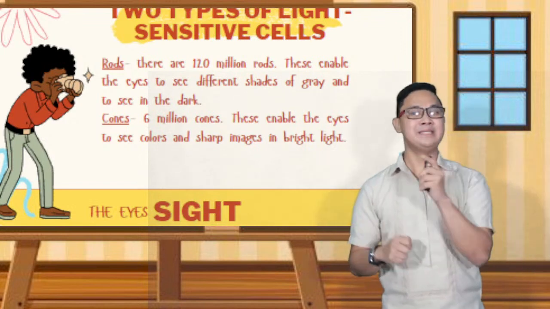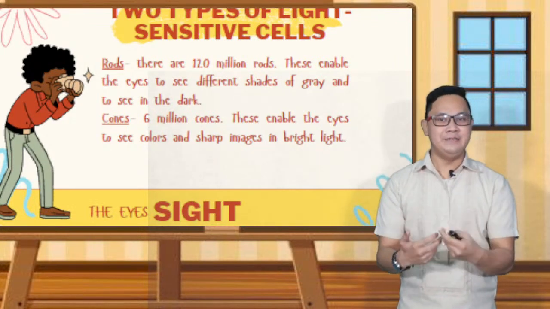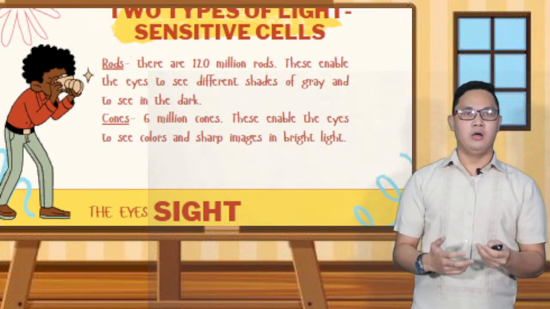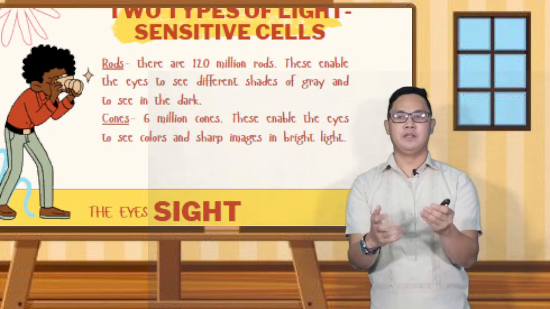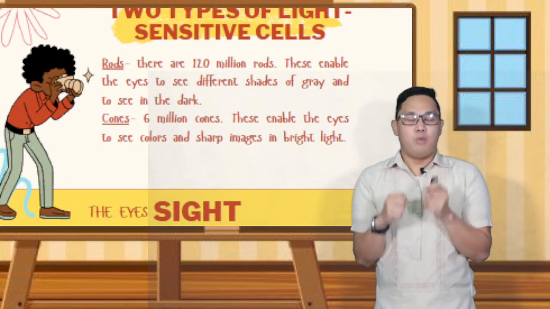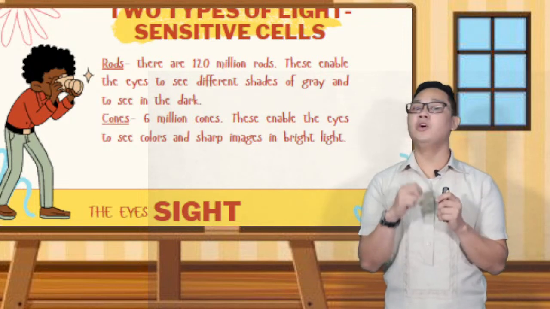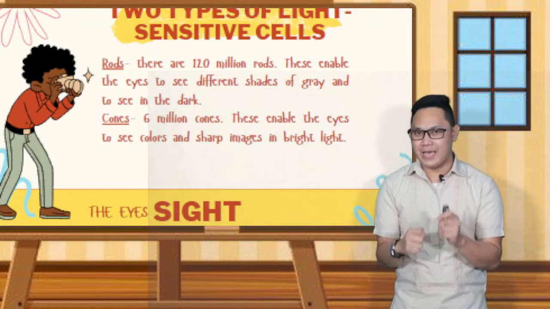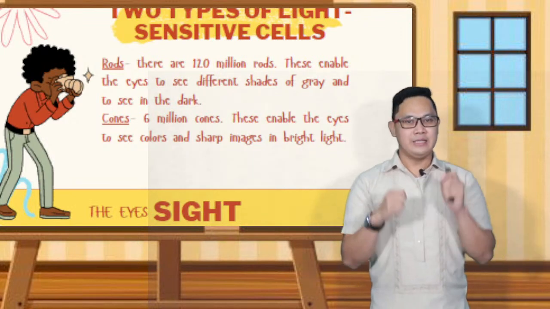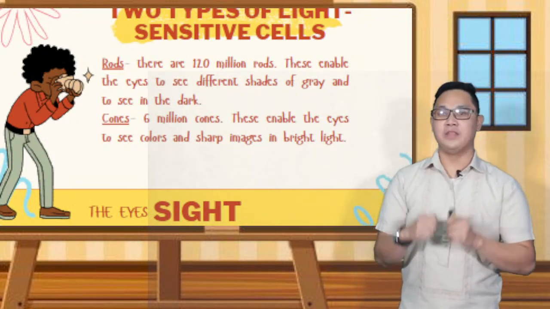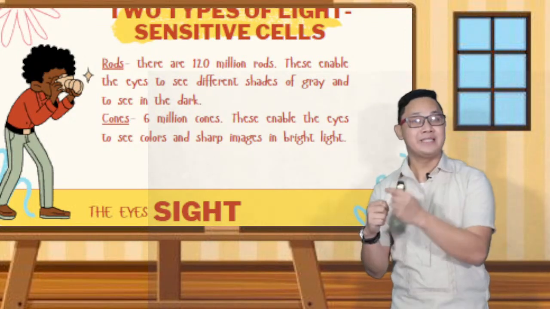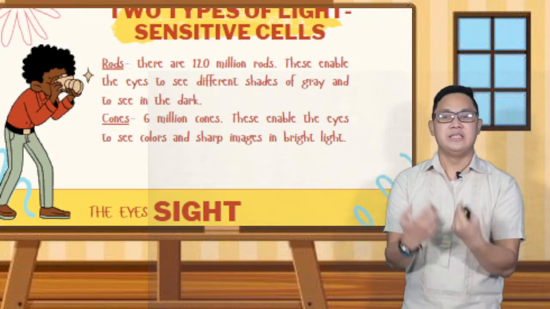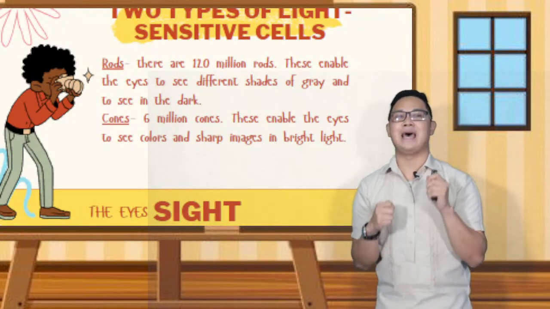Remember, these cells turn the inverted image into electrical signals that travel along the optic nerve to the brain. It is important to note that there are no rods and cones at the area where the optic nerve enters your eye. This is the blind spot of your eye. The optic nerve carries the messages to your brain, and the brain then decodes the electrical signal, seeing the object the right side up.